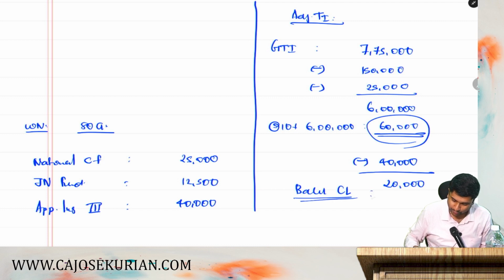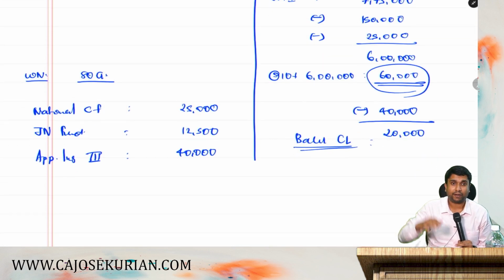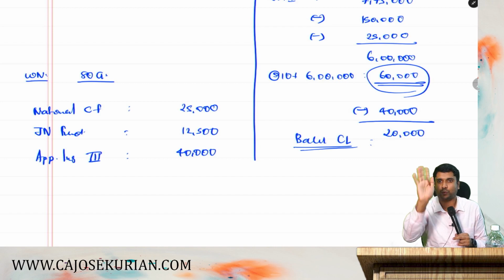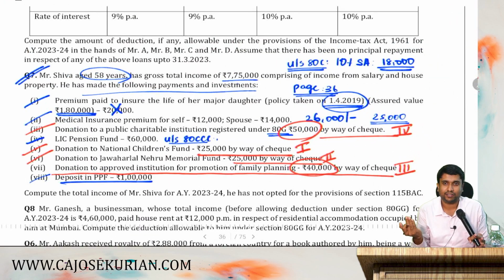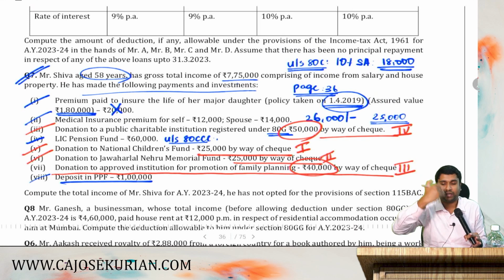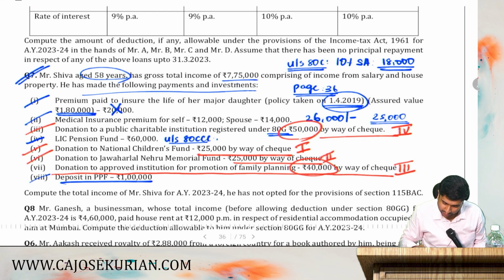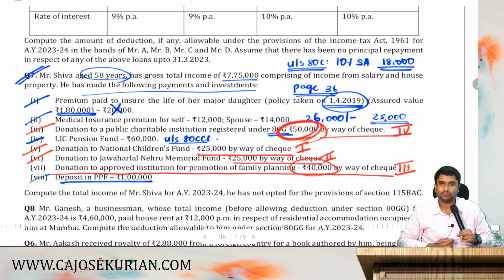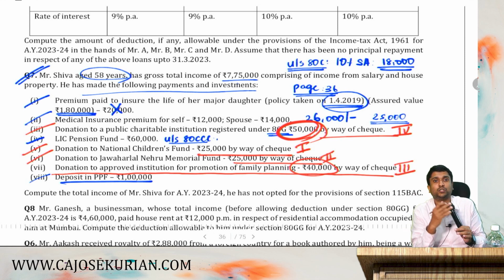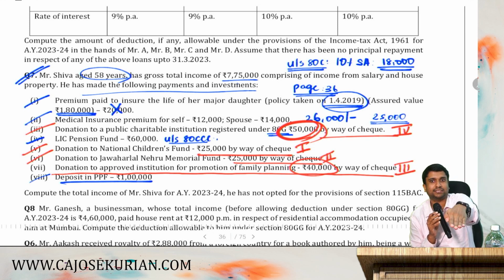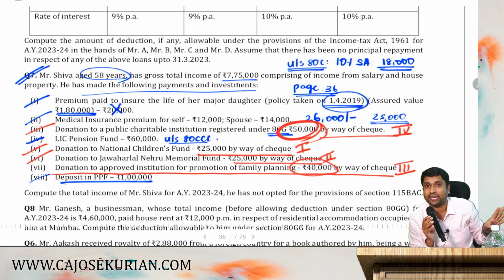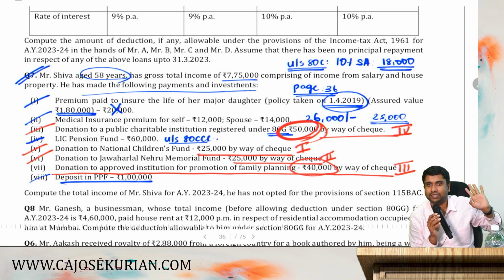Yes or no? In exam, you can compute it like this. You can write a separate column for that. And how much is the balance? 20. Now you check whether the category 4 donation can accommodate, whether it is coming under this 20. Category 4, you have given 50,000. Your balance is only 20,000. You take the balance 20 and you apply 50%. That means effectively how much you can take? 10,000 is the effective deduction. Are you with me?